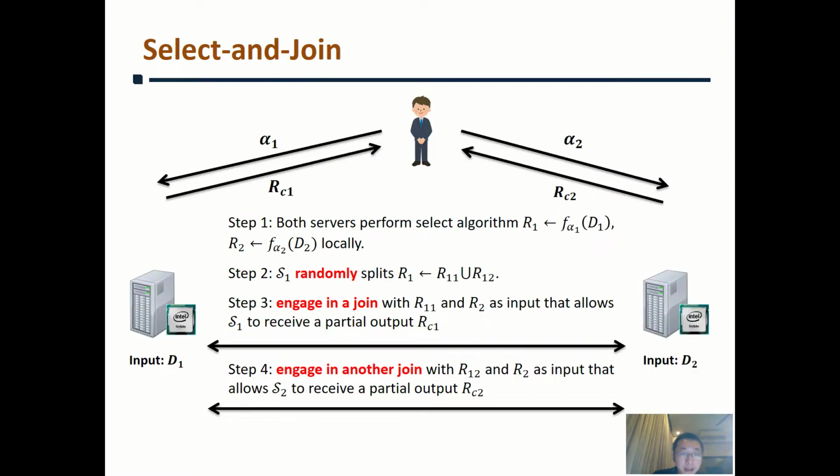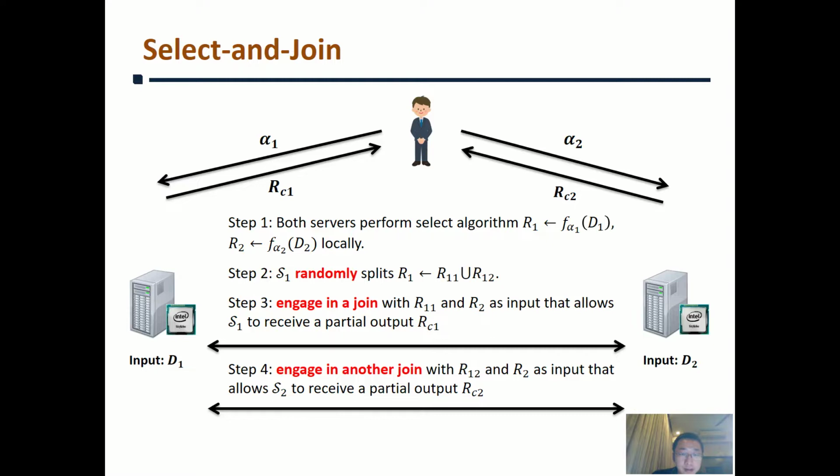When we put the select and join protocols together, we propose a secure select and join protocol. At the beginning, both servers perform the select locally when they receive the parameter from the client. After that, each server randomly splits the intermediate results R1 into 2 parts. Next, we allow 2 servers to engage in the join protocol twice by dual execution.